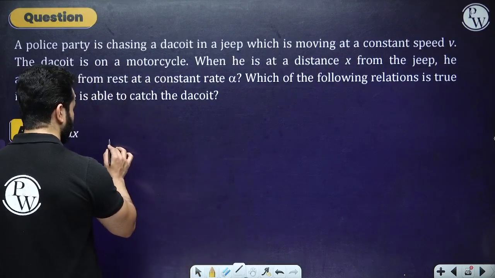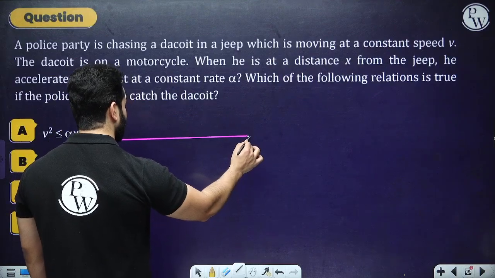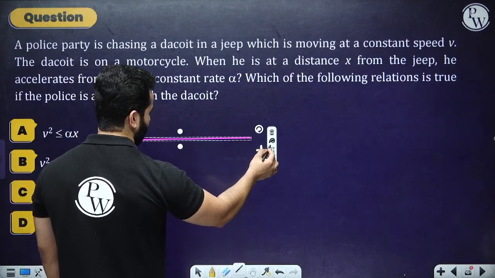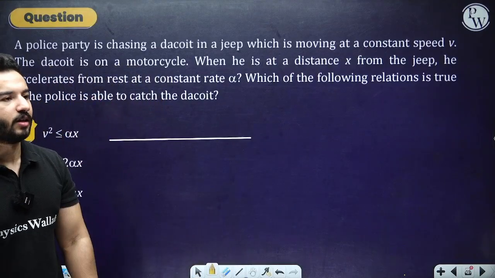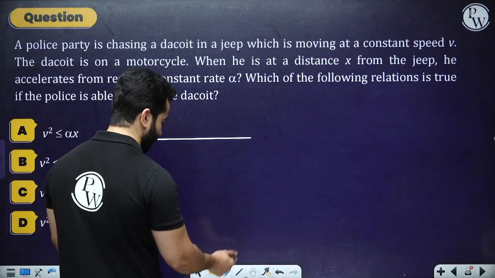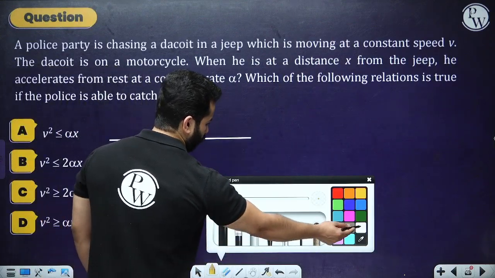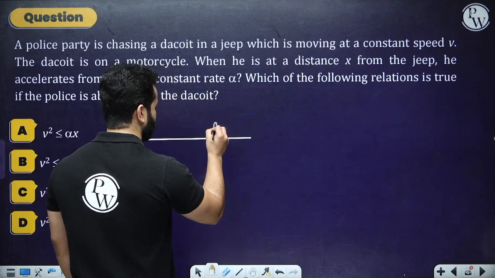So to solve this, obviously you can solve it in multiple ways, but I am going to explain the relative motion method. So over here, let's say we have got two things.